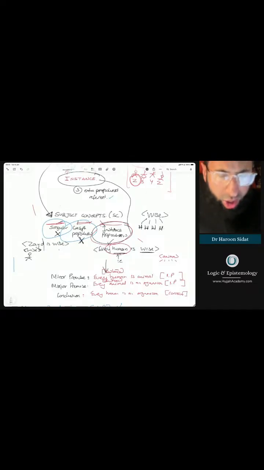Thus, the proposition conveys that all these different people, Zaid, Sumaya, Yasin, Zubaydah, all of them, are instances of the universal concept, and they are all characterized by wisdom. That's all it is. We call this a simple proposition. That's all you need to know.